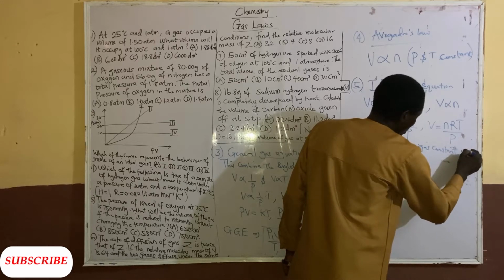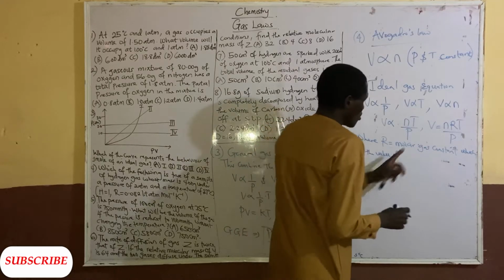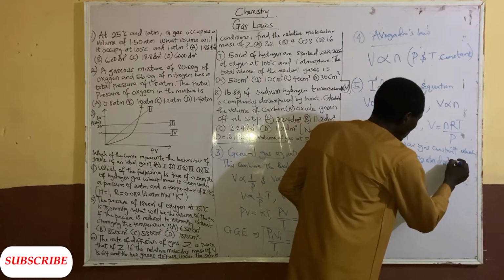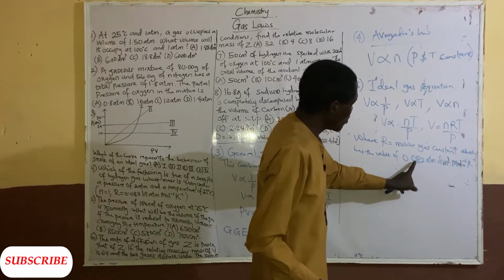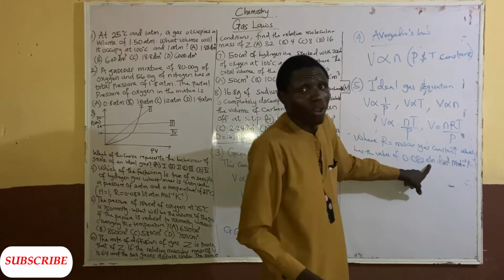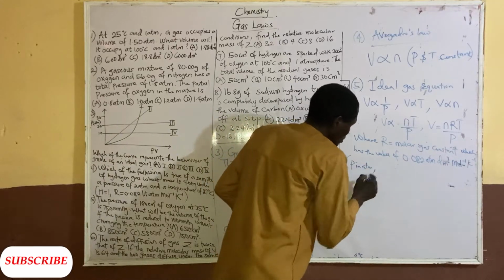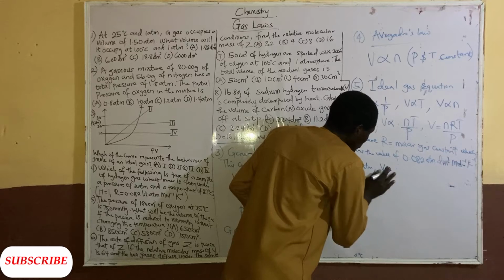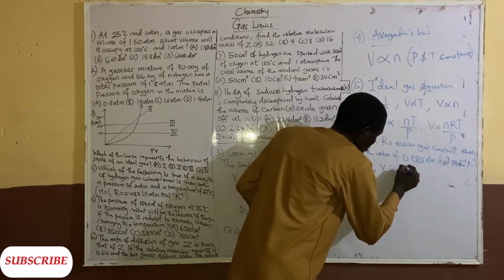R has a value of 0.082 atm dm cube per mole per Kelvin, provided that the pressure is in atm and the volume is in dm cube. That's when this one is applicable.